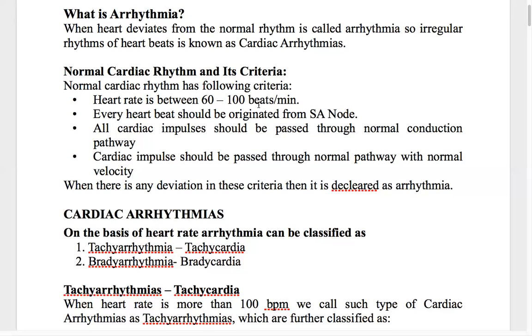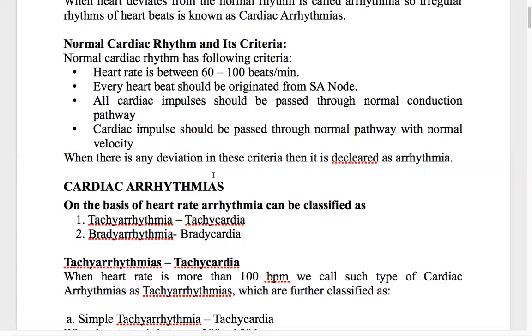That is the normal cardiac rhythm. When there is deviation in these criteria, then it is declared as absence of rhythm or arrhythmia. When there is any change in any of these, it is nothing but coming away from the rhythm, or cardiac arrhythmia. So this is about the normal cardiac rhythm and cardiac arrhythmias.